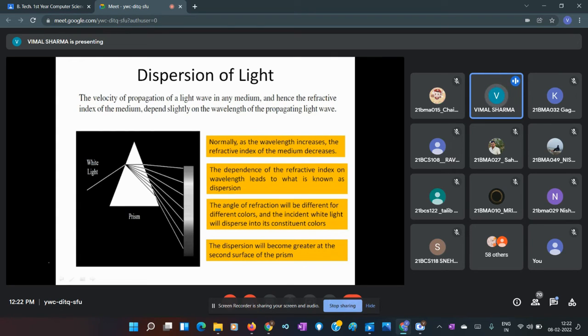Otherwise, the same optical fiber will offer different refractive indices for different wavelengths. As you see in a prism, there is dispersion of light. You see different colors because they bend by different degrees, since the refractive index is not the same but different for different wavelengths. There is Cauchy's formula, which gives an inverse relation between wavelength and refractive index. This much you should understand.